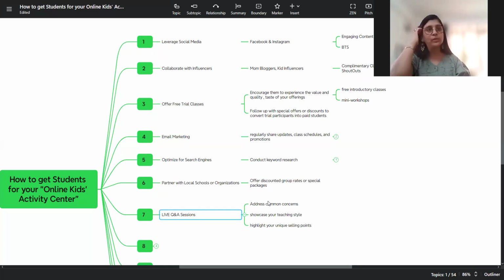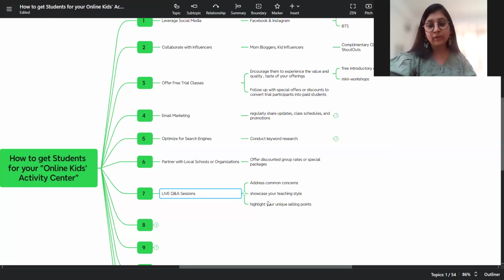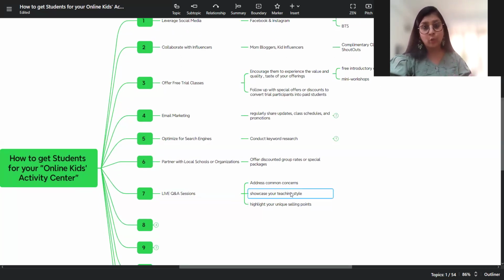Second, how it benefits you is, when your audience is coming live, they are interacting with you. They get a sense of you. I believe digital vibes also get exchanged. They can sense who you are as a person, and also their queries, their concerns. They might be apprehensive about how robotics will help my child. So if you are a robotics coach and you're doing a live Q&A session, you can help your audience address those questions. You can address common concerns, you can showcase your teaching style, and by this you can highlight your unique selling proposition.